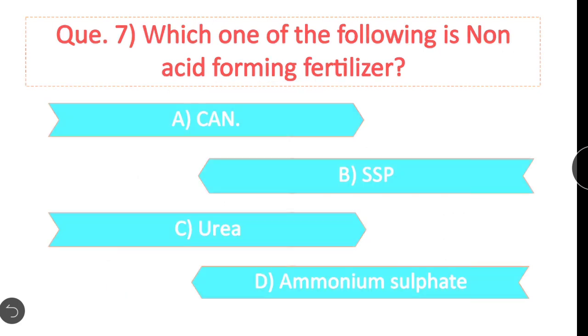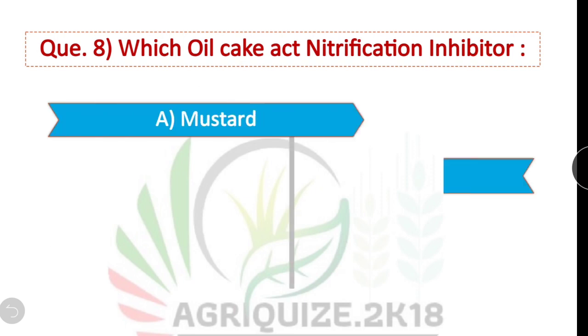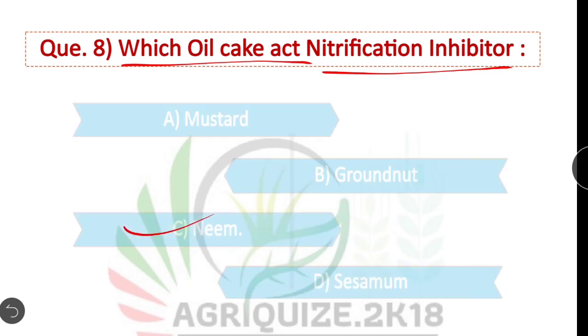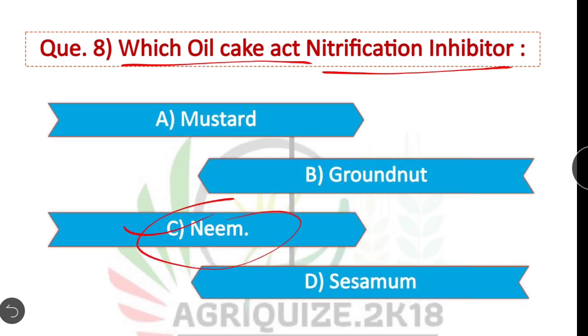Question number 8. Which oil cake acts as nitrification inhibitor? Option C is correct. Neem oil cake acts as nitrification inhibitor. That's why neem coated urea is promoted in India.